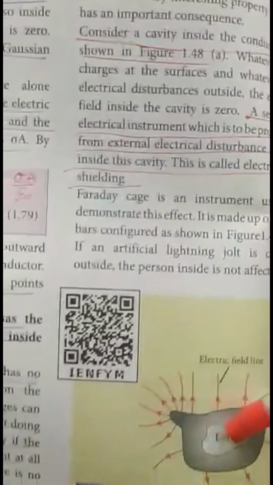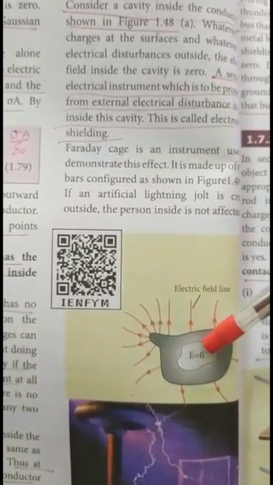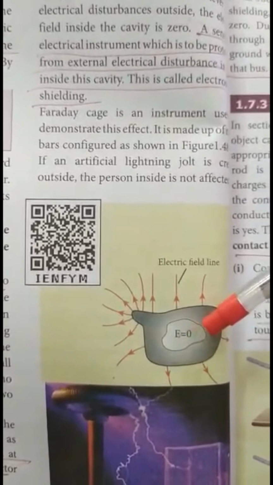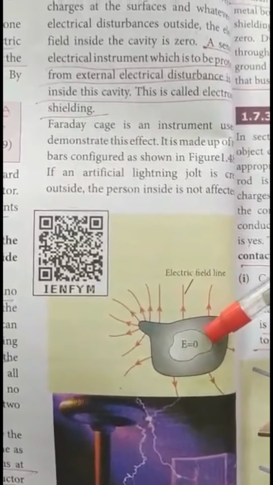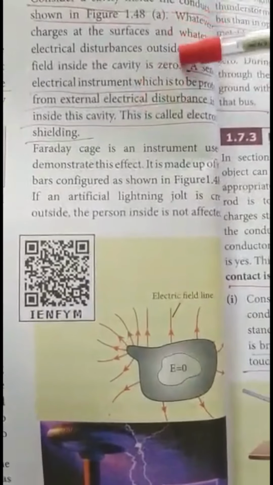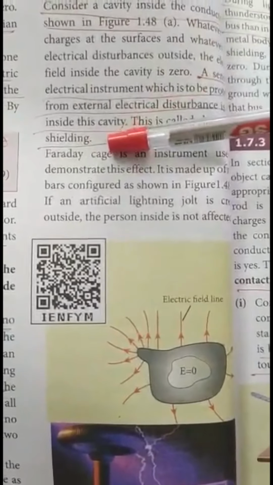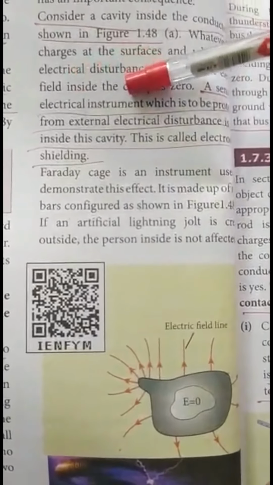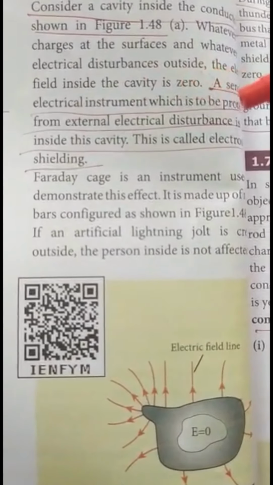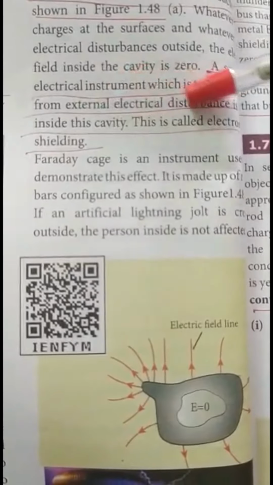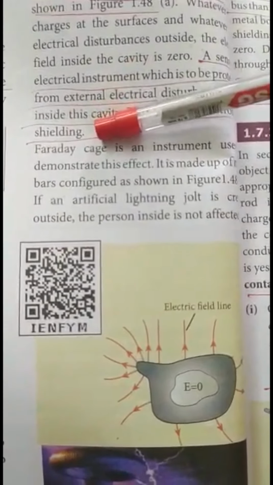If you keep any electrical instrument or anything in it, it will not be affected by external electrical disturbance, because this is electrostatic shielding. So a sensitive electrical instrument which is to be protected from external electric disturbance is kept in this cavity. This is called electrostatic shielding.